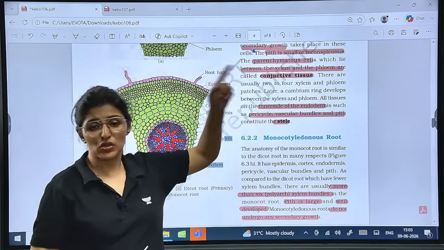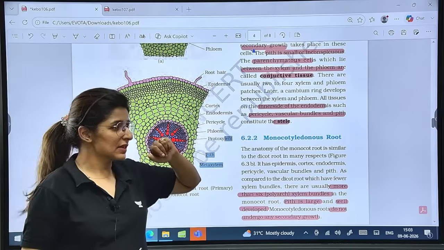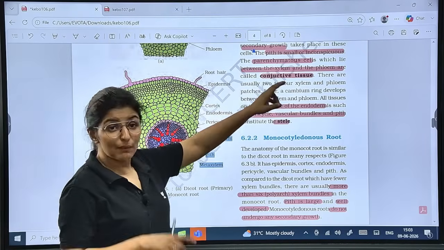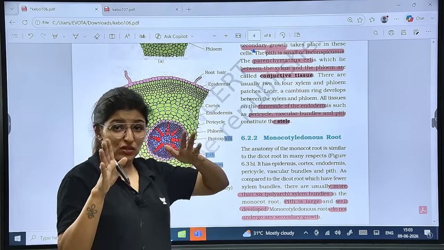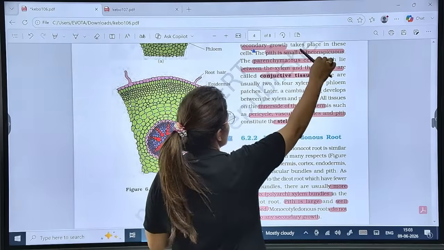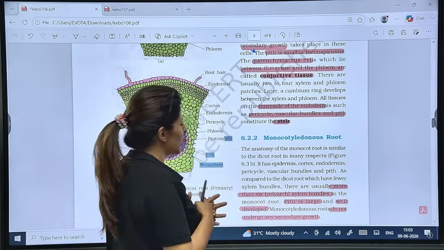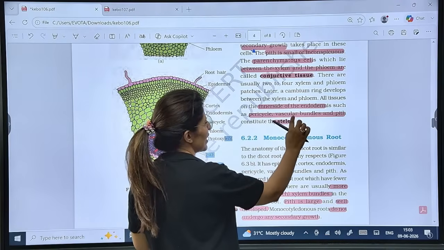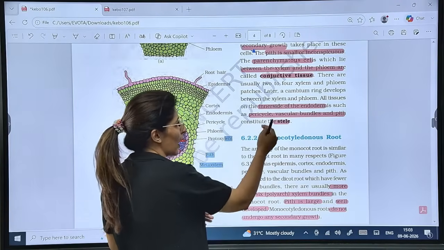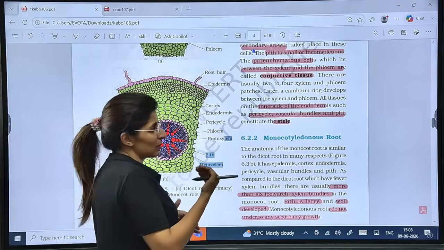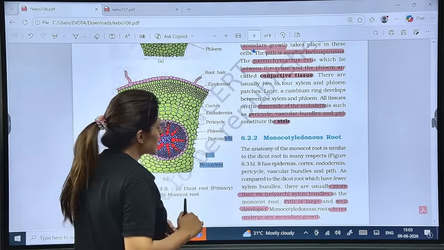You got this question in the 3rd May 2026 paper, right? A match the following question. Do you remember? So the parenchymatous cells which separate xylem and phloem are called the conjunctive tissue. And now remember, the pericycle, vascular bundles and pith, everything inner to the endodermis, is collectively known as the stele.